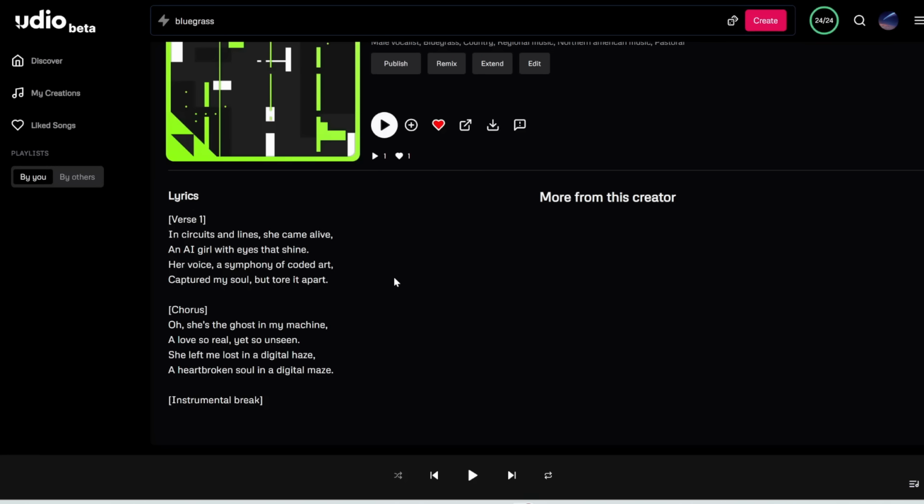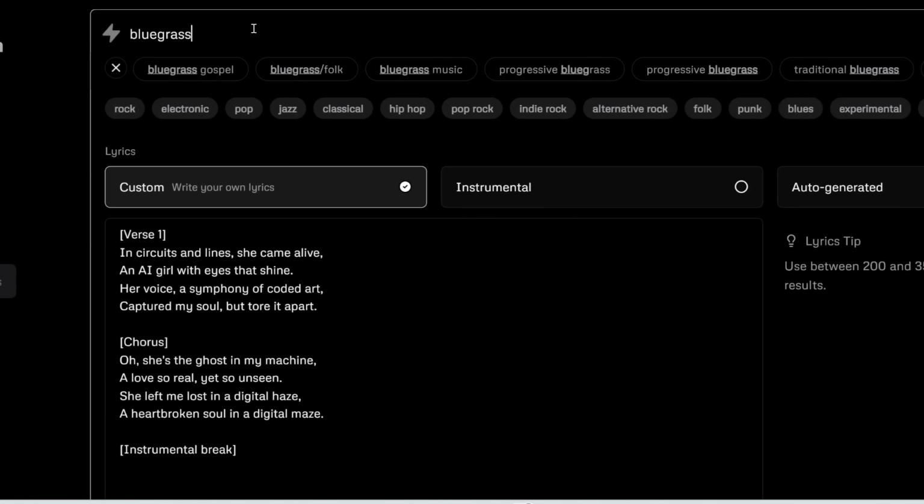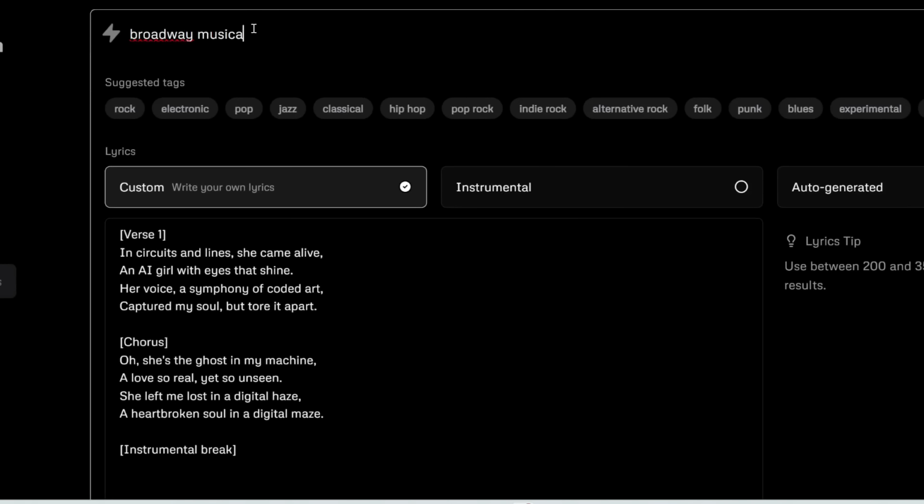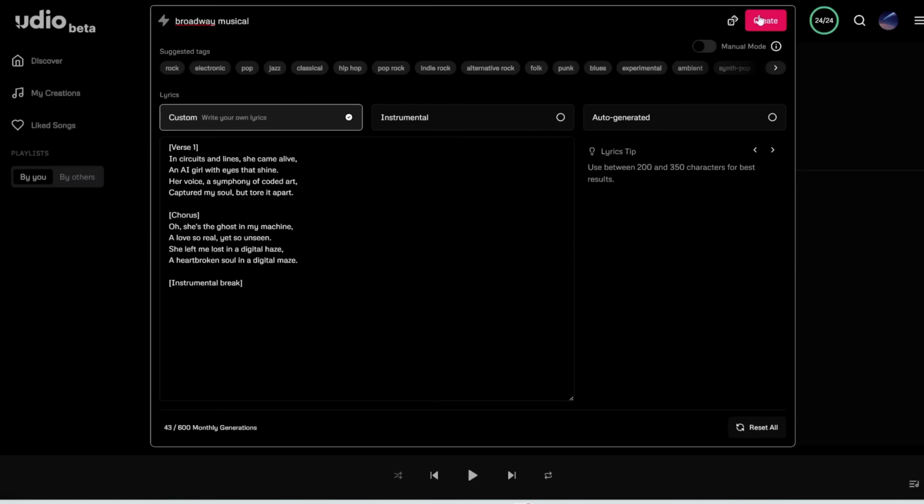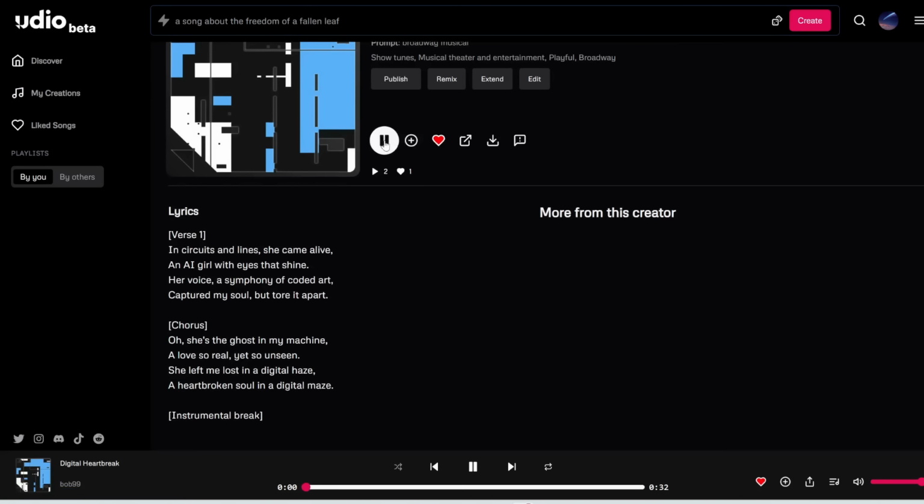Again, just super realistic. The vocals are awesome. The melody is awesome. It's very well mixed. There's no reason why this song cannot be published on Spotify or Apple Music. So another genre which I found to work really well in Udio is Broadway musical. So let me type this in and click create. All right, let's check this out.